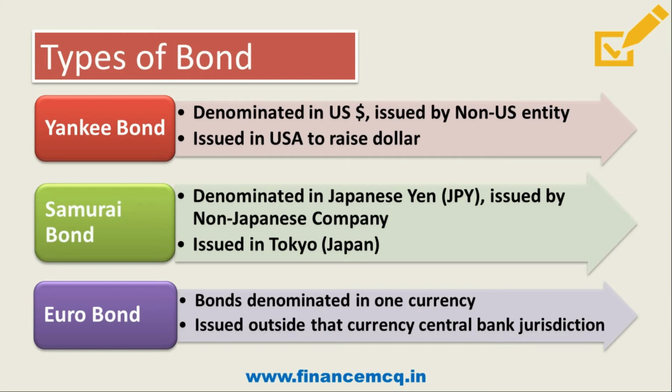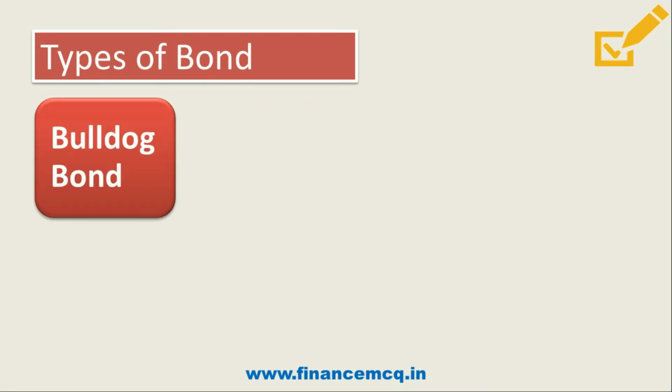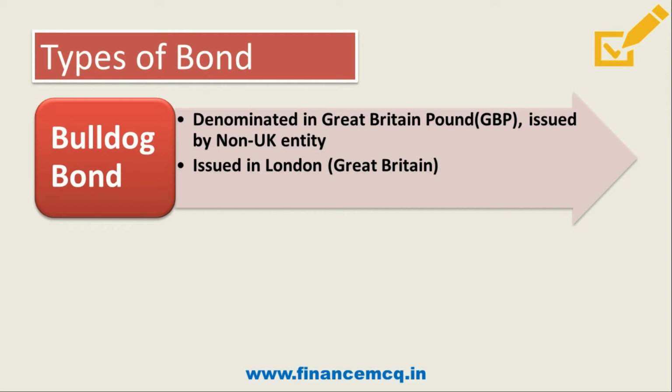Now let's move ahead and discuss other types of bonds also. Then we have bulldog bond. Now what is bulldog bond? It is denominated in Great Britain pound, issued by a non-UK entity and issued in London. Like Yankee bond and samurai bond, they are for the respective countries. Same way, to raise pound in United Kingdom, you have to issue a bulldog bond, and the condition being you have to be a non-UK entity, that is other than a UK company, to issue a bulldog bond.